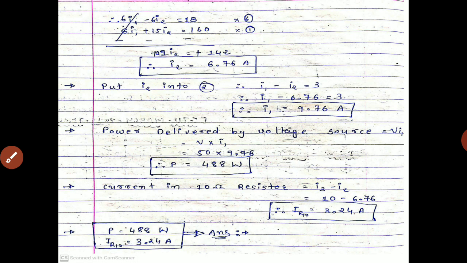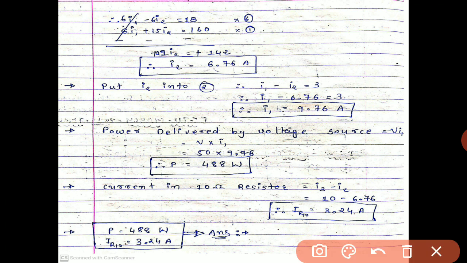So here the calculation is given. 6I1 minus 6I2 equals 18. Sorry, that must be 18. And 6I1 plus 15I2 equals 160. So multiplying by 6 and by 1, we get the value of I2, that is 6.76 ampere. By putting the value of I2 in equation number 2, we get the value of I1. So I1 equals 9.76 ampere.